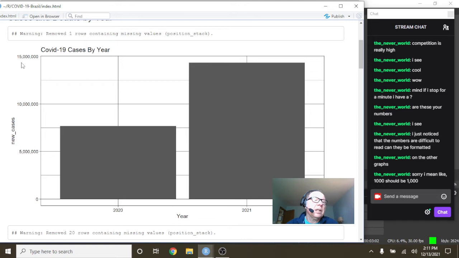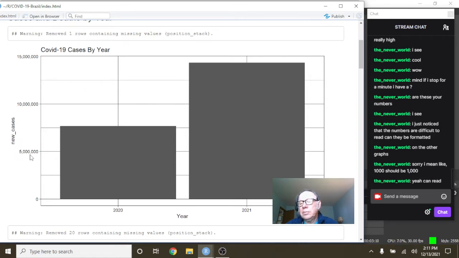Can you read these numbers over here? Can you see the commas on these numbers? Okay, good. For some of the labels, I just haven't got it, because I didn't actually finish the report. You use a function in the ggplot2 package to add the commas and the formatting of the labels and stuff like that. I have a couple of reports where for some odd reason the labels are really small, and I don't know why.